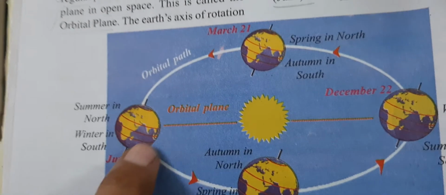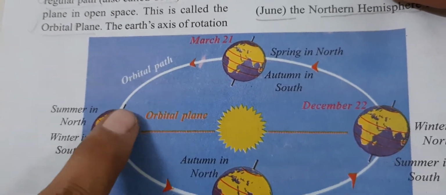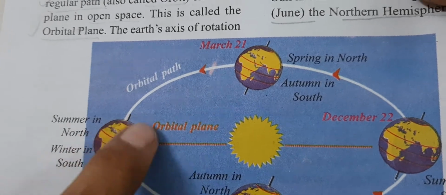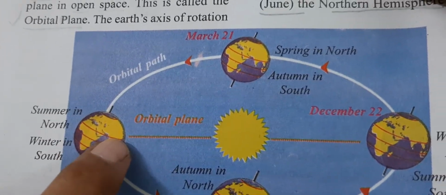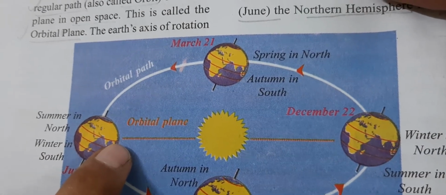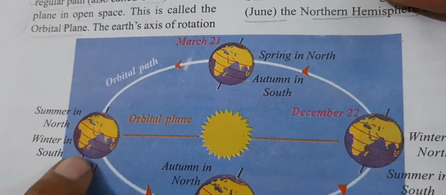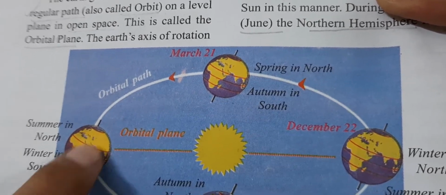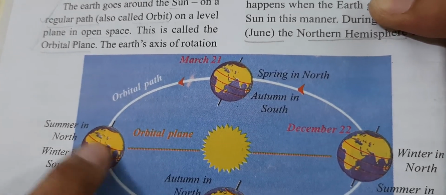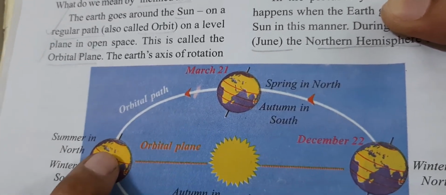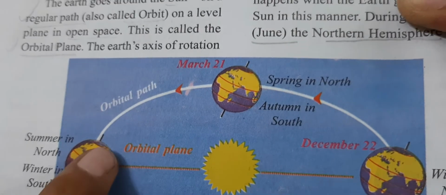Okay. Now you go to the second picture here. Now look, children. The earth is tilted at 23.5 degrees. Okay, so that's why the sun rays directly fall upon this. Next, look, children, this is far and this area is near. Again, the southern hemisphere is far from the sun. The northern hemisphere is near to the sun. Which month, children? June 21st.